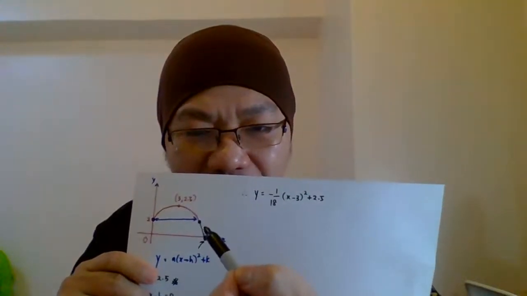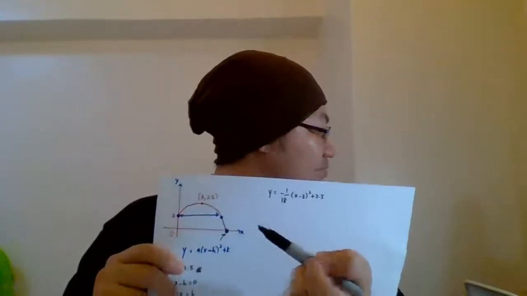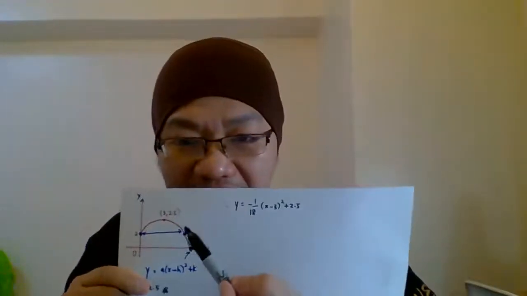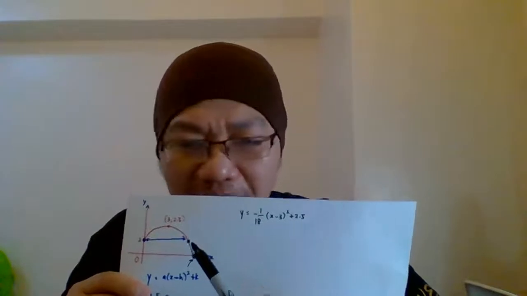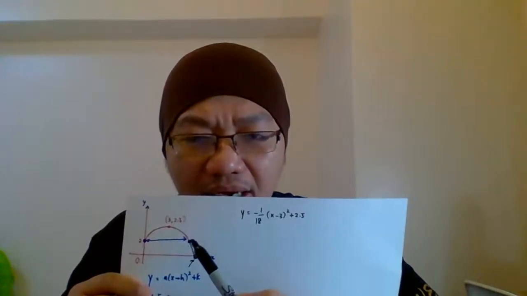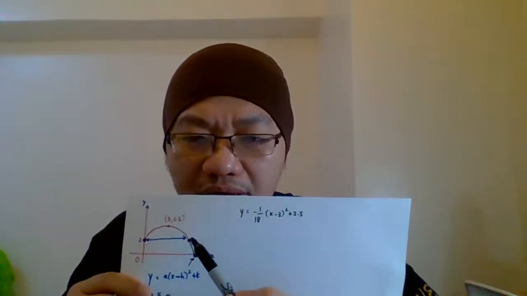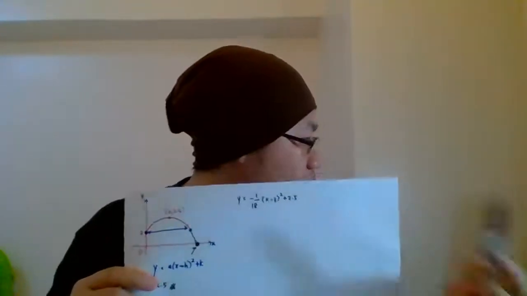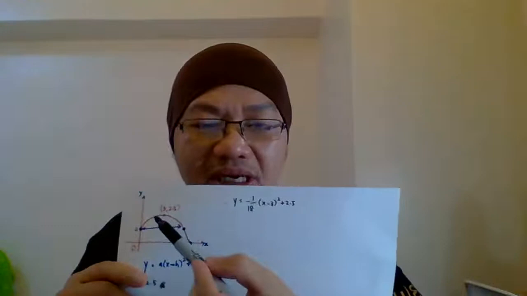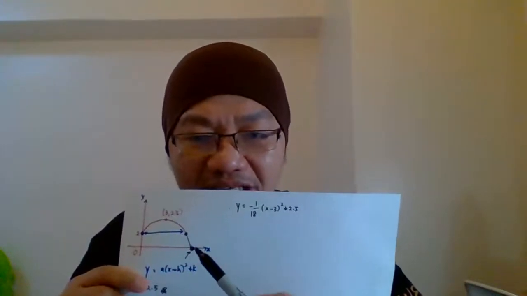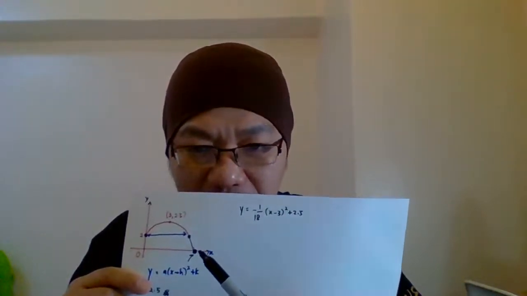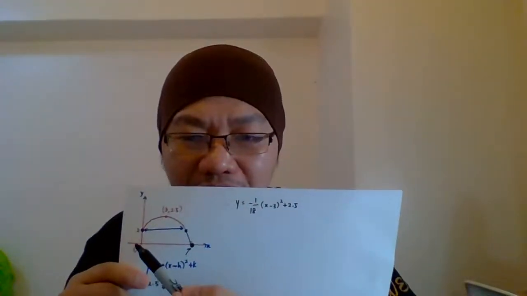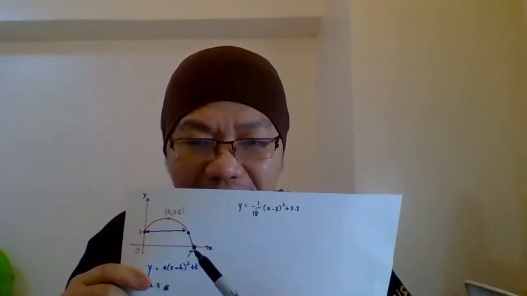I extended the curve. I think, okay, because they are talking about maximum. If it stops here, this one we can call a minimum travel in the horizontal line by the ball. But if we are talking about maximum, that means the ball should touch the ground, because the ground is horizontal, right? So that's why you need to find from 0 until this one.